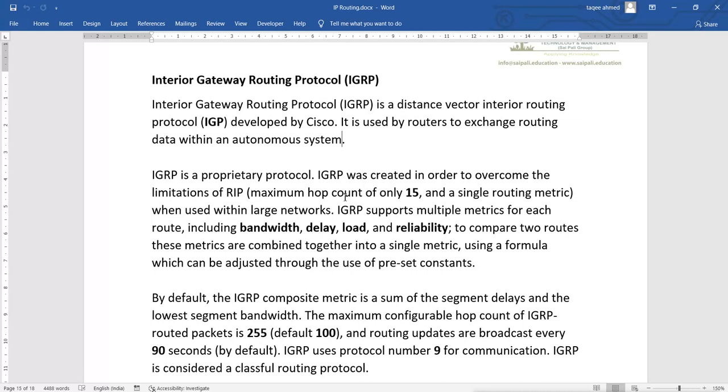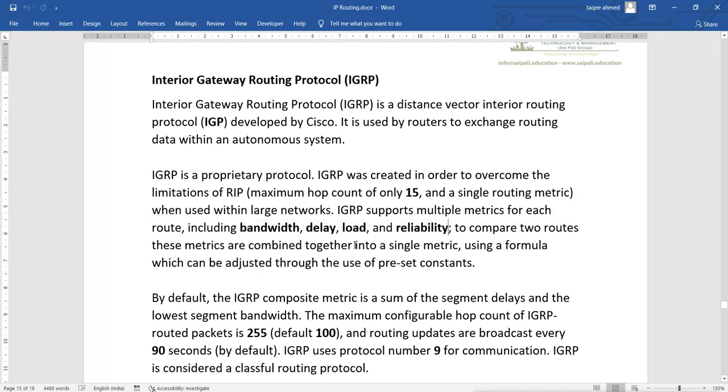IGRP can support multiple metrics compared to RIP, including bandwidth, delay, load and reliability. To compare two routes, these metrics are combined together into a single metric using a formula which can be adjusted through the use of preset constants. So it uses these metrics to calculate the destination path.